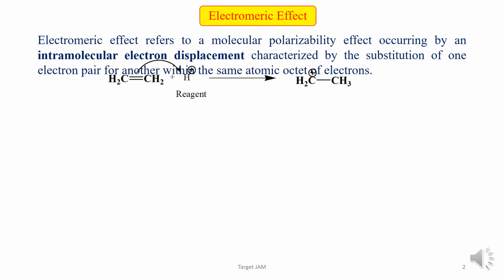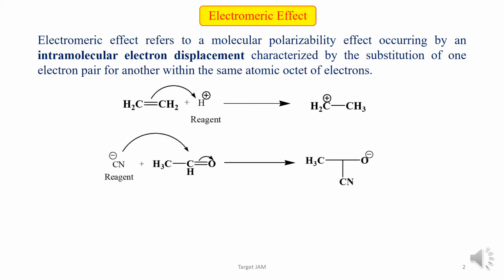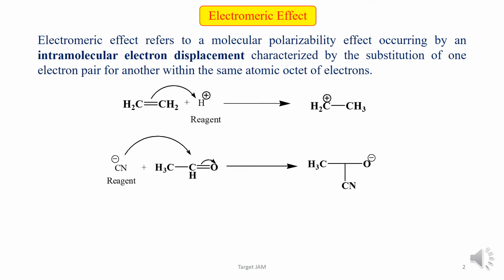See this example. In this molecule, the ethylene molecule's pi electron pair transmission occurs in the presence of H plus ion, and the displacement occurs within the same molecule. In this example, the pi electron displacement occurs in the presence of CN minus as the nucleophilic agent.